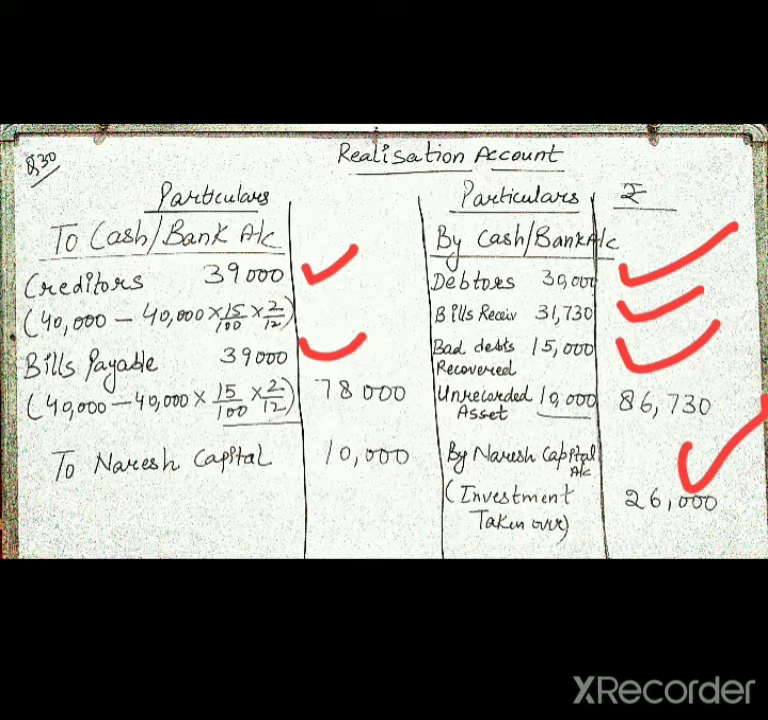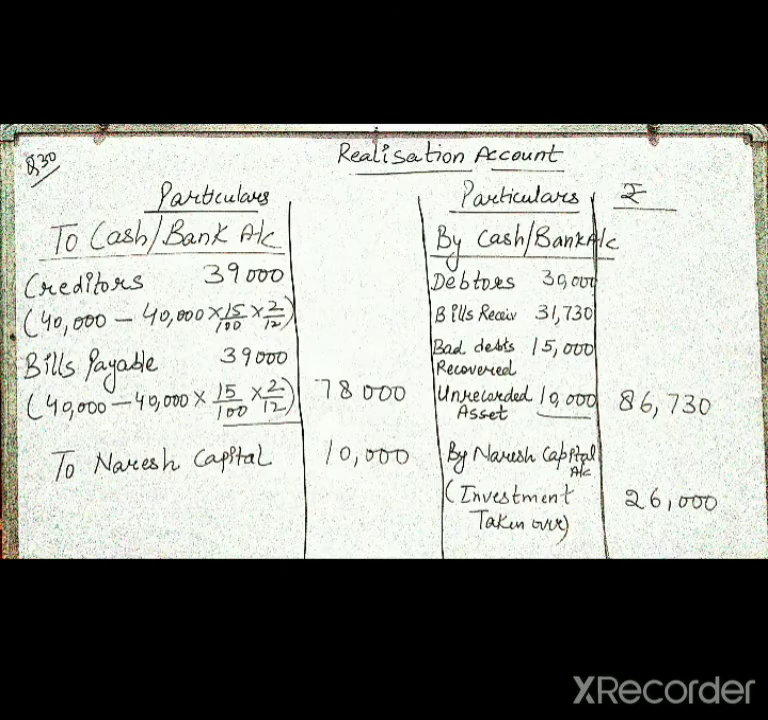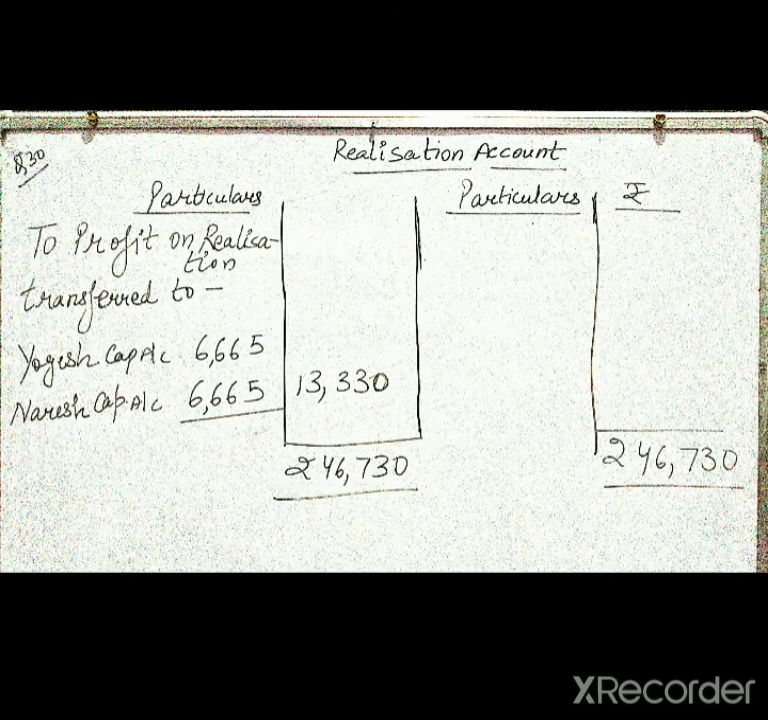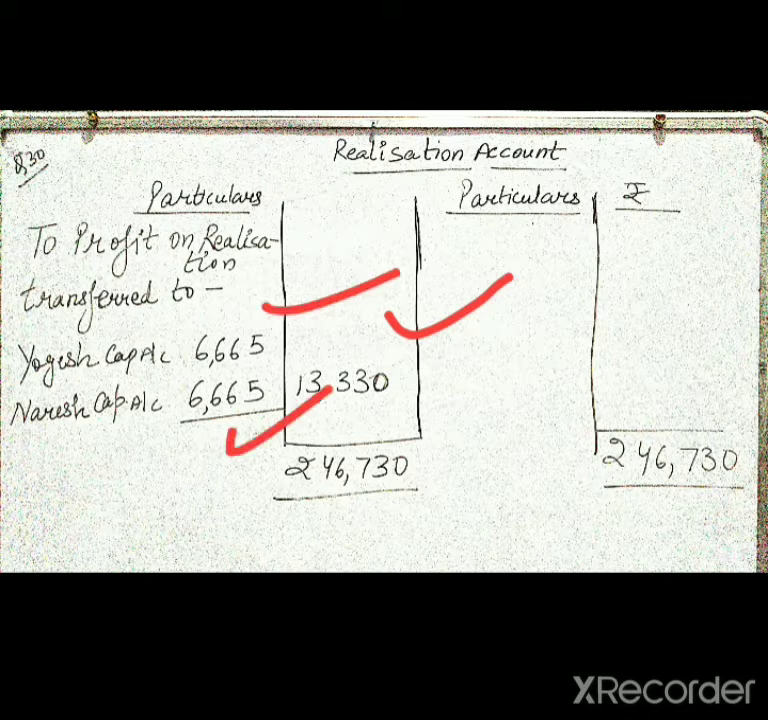The next adjustment was that Naresh is getting 10,000 remuneration. You can look at the question before the balance sheet. It is given 10,000 remuneration, so he is getting 10,000 as remuneration. Naresh is also taking over the investment, so it will come on the credit side, 26,000. After that, you will balance the realization account, and after balancing, we have got the profit, that is 13,330, and it is divided in the given equal ratio.